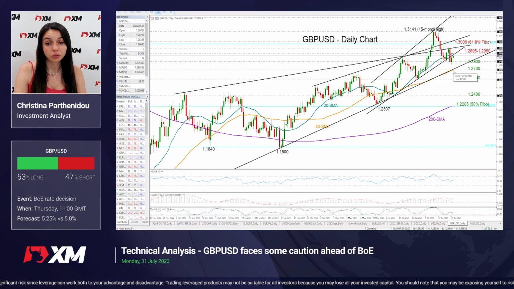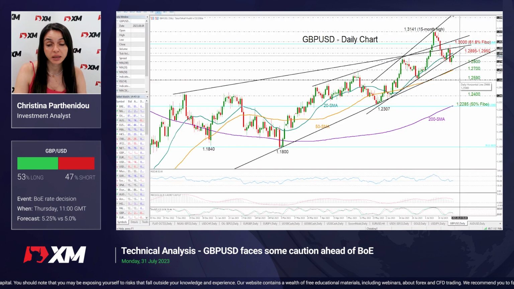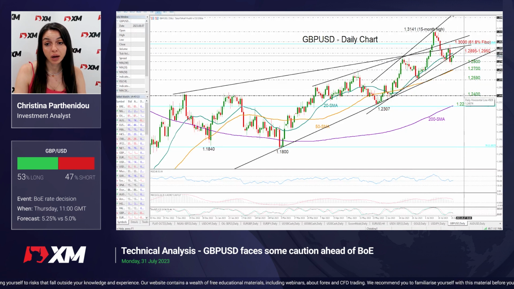Any break below that would put that option over here into question, likely activating fresh selling towards the 1.2590 region where the price bounced up back in June. And then if this fails to halt, we may see a sharp decline towards the 1.24 round level.